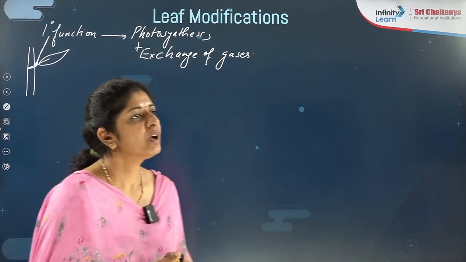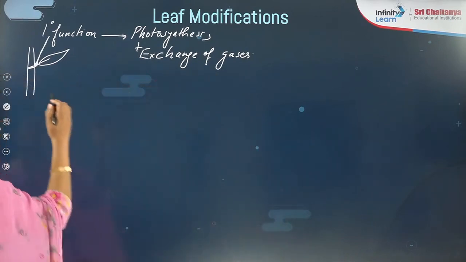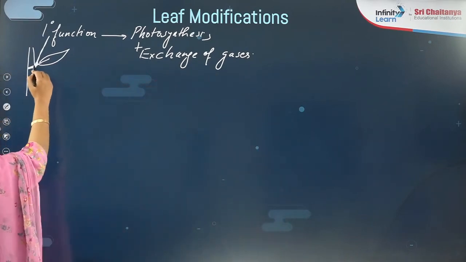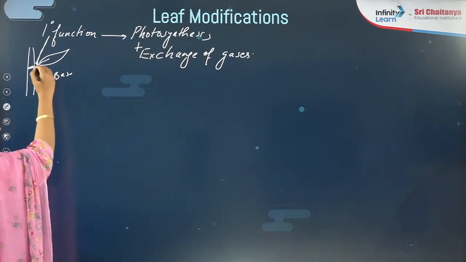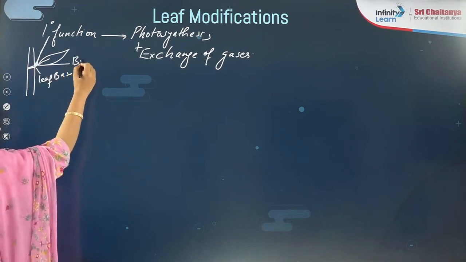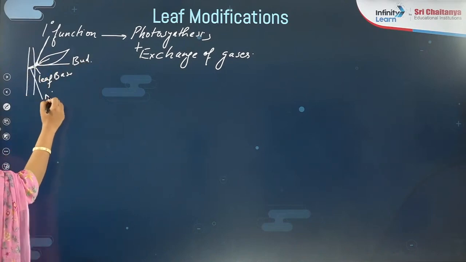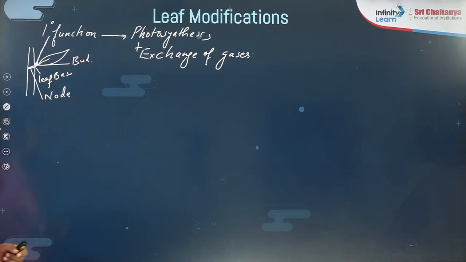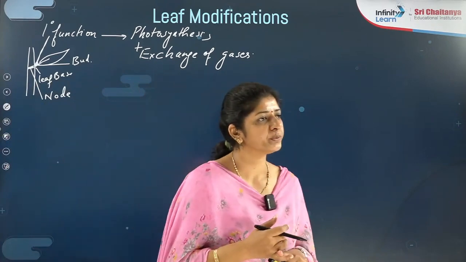Are you getting that? Difference between node and bud and leaf base. Again I repeat, the petiole base, you call it as a leaf base, right? From here, what is present over there? There is a presence of bud, and on the main axis, this point you call it as what thing? Node. This is the difference between leaf base and bud and the node, right?